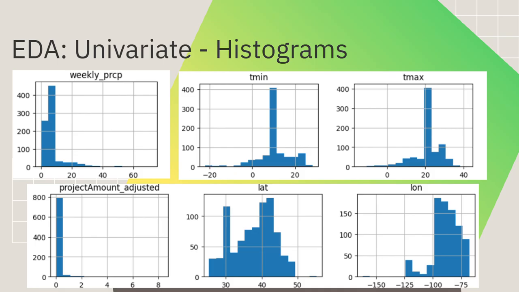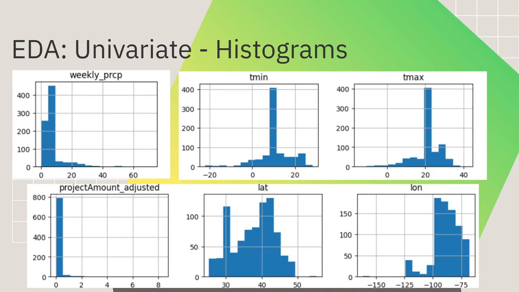So first thing I looked at was some histograms just to get an idea of the spread of our data. These were ones I thought were interesting. So you can see there's some pretty wide spreads in our temperatures and precipitation. Kind of makes sense. There's a lot of different types of disasters included in this data set.